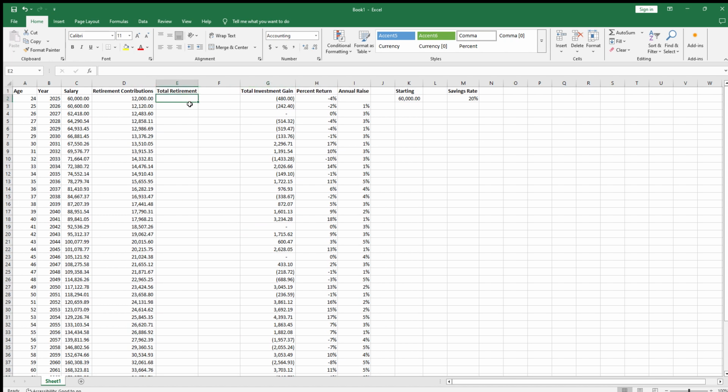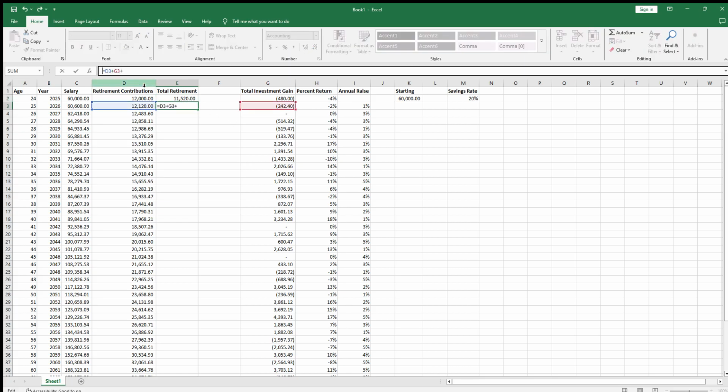Then we'll have to add these two right here. That'll get us to that amount. And if we add these two, this is just for that year specifically, but we also have to include the prior year, so let me add prior year.